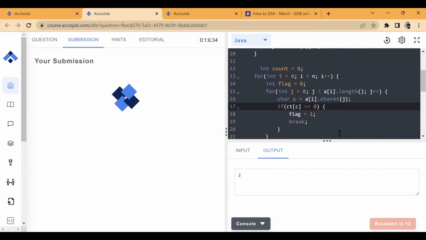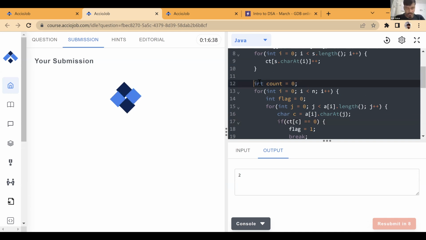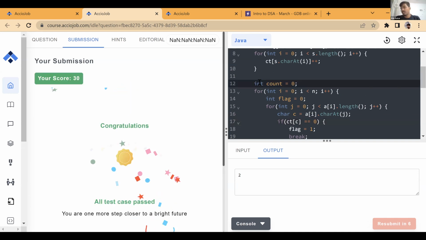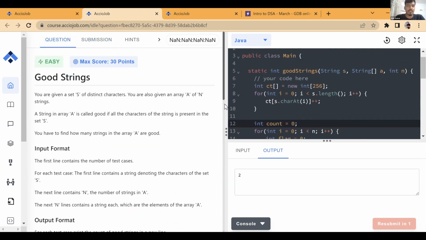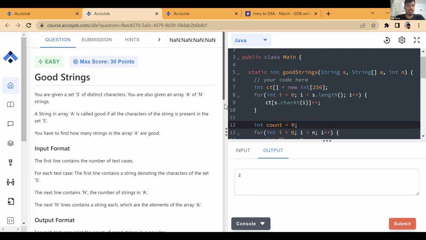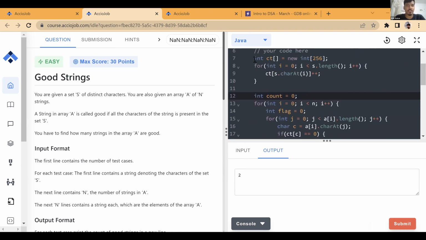Sir, can you explain the line number 17 one more time? Yes, yes. I'll explain this entire part. Don't worry. Okay. So first of all, tell me, did you all understand the first part where we are counting and storing this into an array? Easiest thing we did was, instead of this, let's say you don't have this array.